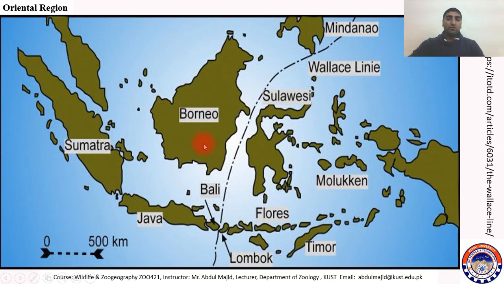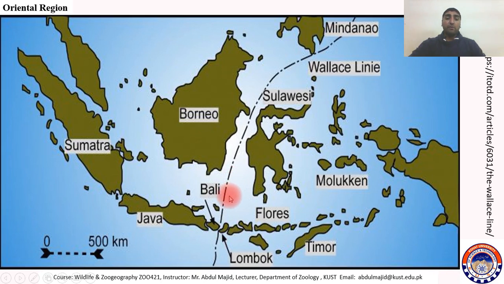So the northwestern side of this Willis line is included in Oriental region, while the southeastern side is included in Australian region. It's a very transitional zone.